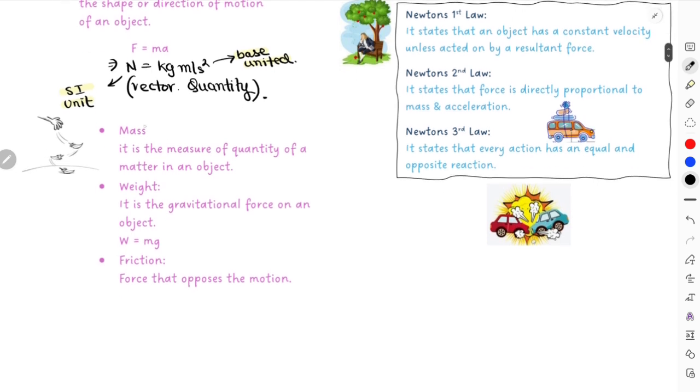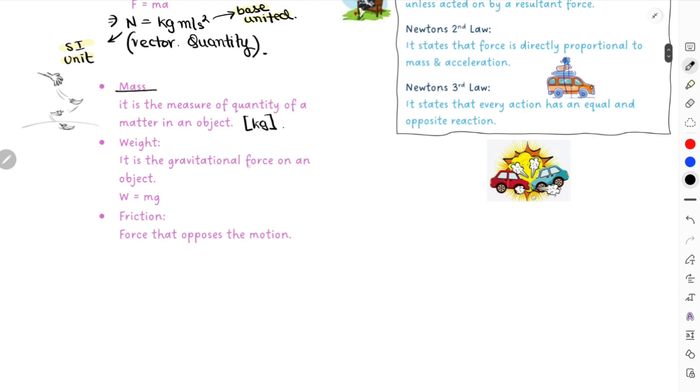And then again, it's quite important to understand mass also. This is the measurement of quantity of matter in kg. Unit should always be in kg, right? And then weight, it is the gravitational force on an object. This is an important definition, right? Now again over here, the weight equals mg is actually a derivation of F equals ma also, because weight itself is a force, m is mass, and this g is the value for your gravitational field strength, by the way. Some people think that this is gravitational acceleration, but no, this is gravitational field strength. This is weight, mass multiplied with gravitational field strength.